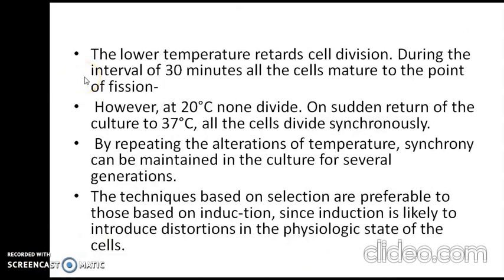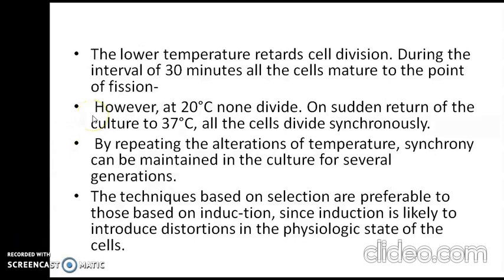And the lower temperature retards the cell division, and during the interval of 30 minutes, all the cells mature to the point of fission. However, at 20 degrees Celsius, none of the cells will divide. On sudden return of the culture to 37 degrees Celsius, all the cells will divide synchronously.